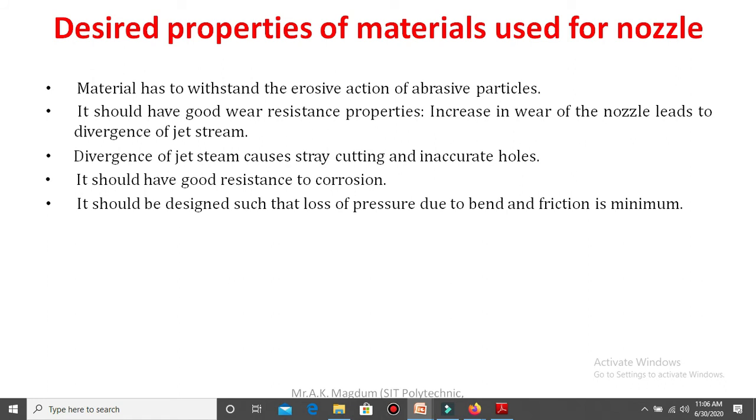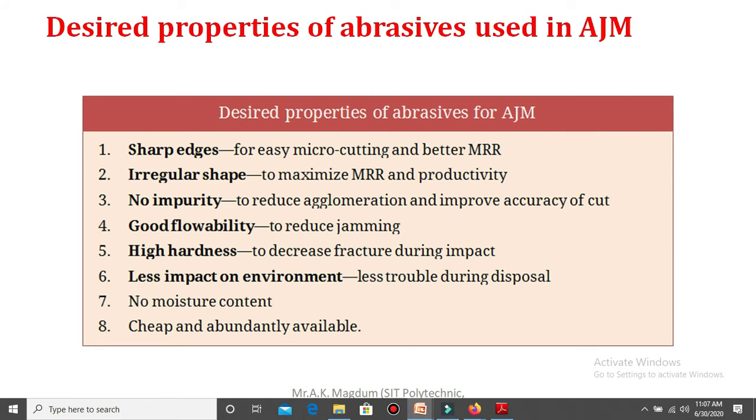Next, it should be designed such that loss of pressure due to bend and friction is minimum. What does that mean? At the time the pressurized gas is flowing through the nozzle, there should not be any bending of the nozzle. So that property is very important at the time of machining in the abrasive jet machining process.